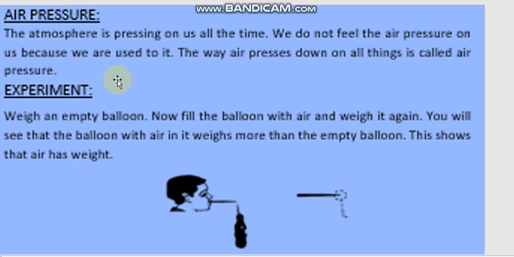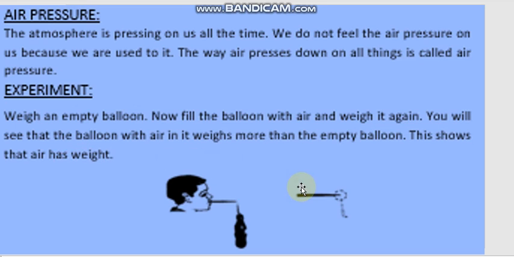And similarly, air also has weight, and we can prove it with the help of an experiment. An empty balloon. Now fill the balloon with air and weigh it again. You will see that the balloon with air in it weighs more than the empty balloon. This shows that air has weight.